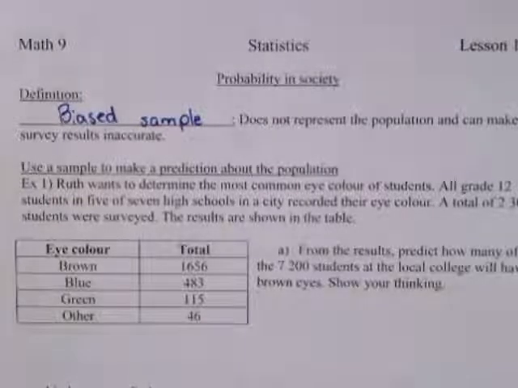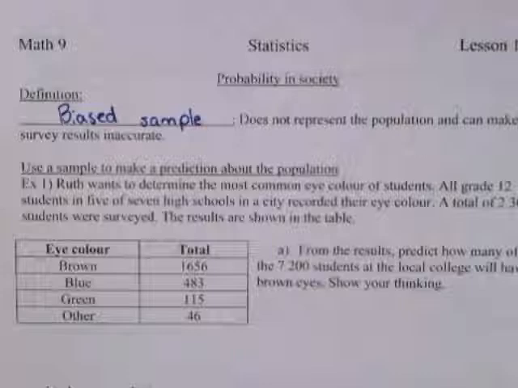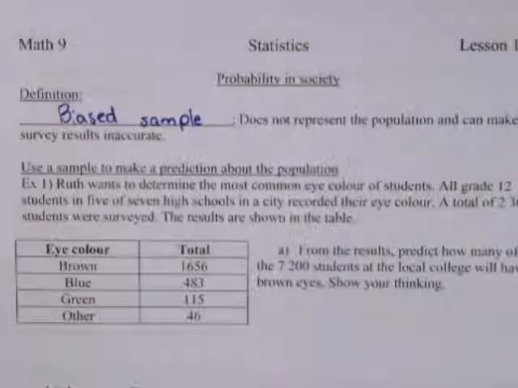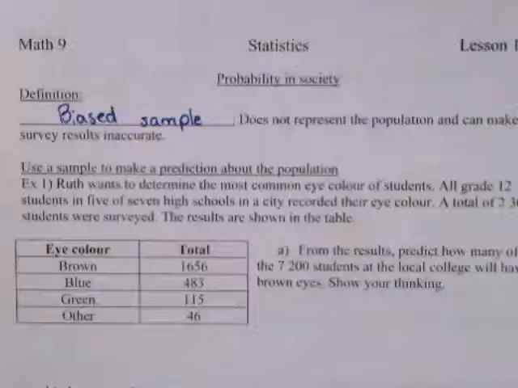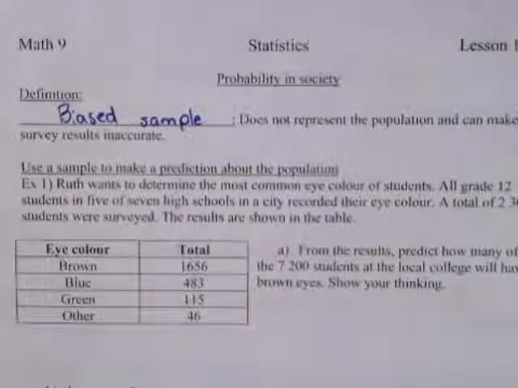An example of this would be if you have a question and all you do is ask your friends for their answers. That could be a biased sample because your friends will more likely have the same opinion as yourself. If your friends and you are the only ones who think in that respect, that's fine, but it doesn't represent what the population thinks, which might be our class or grade 9s, etc.